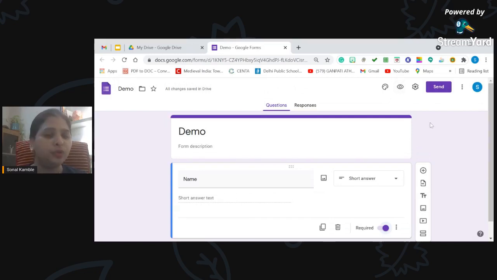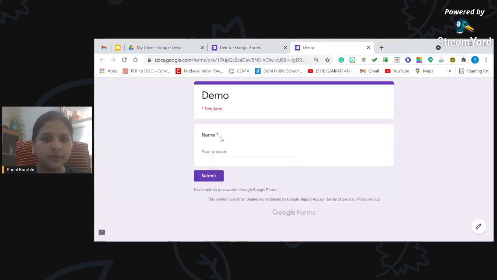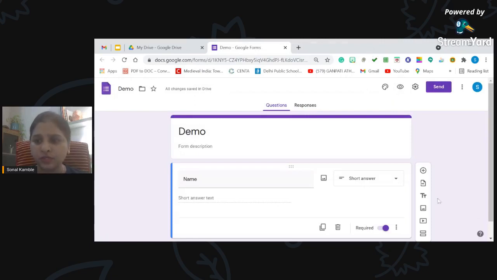And now, how to view your form? It's simple. There's one icon here. You can click on this. This will give you a preview of what form you have created. So I'm taking you to that. And here you can see, because this was a required field, it is showing that asterisk mark, a red asterisk, for a required field. You need to fill it in, then only you will be able to submit the form. Now I'm closing it, and let's move on to the next type of question.